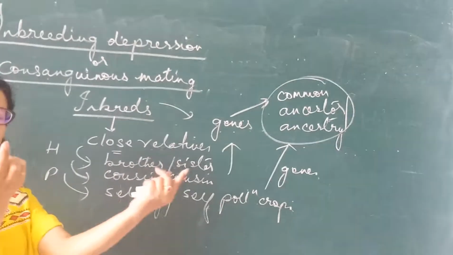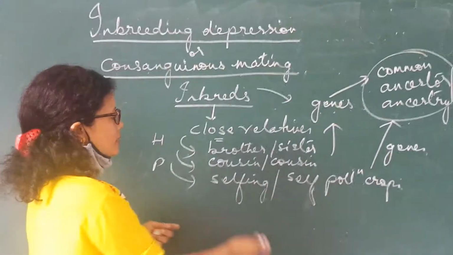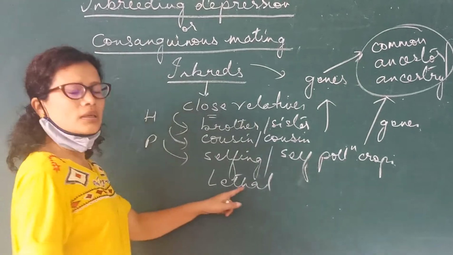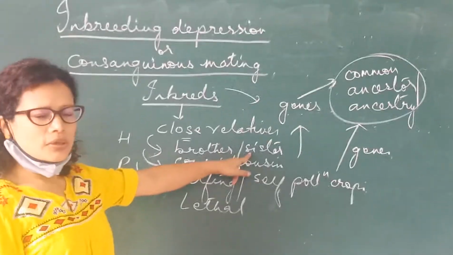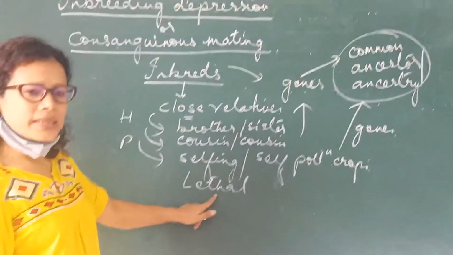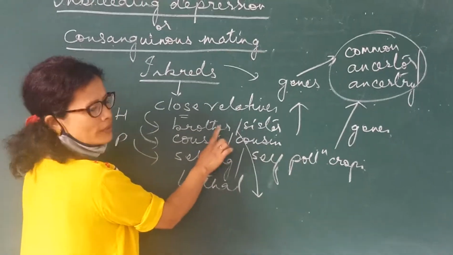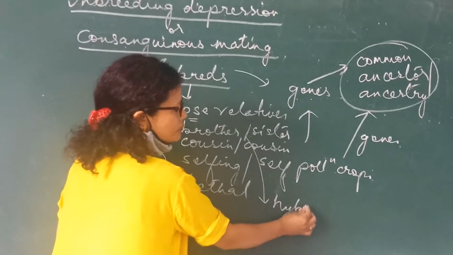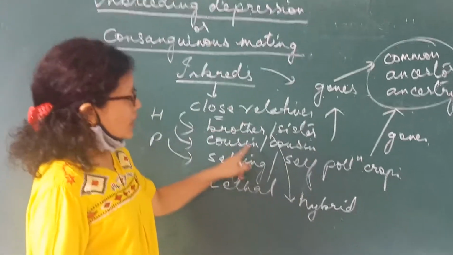So if the genes are too close to one another, what happens is that it is lethal. It is lethal to such a marriage. That's why brother-sister marriage is not encouraged: the genes are too close and it will be lethal. It will be lethal to whom? To the product of this marriage, the baby or the hybrid.